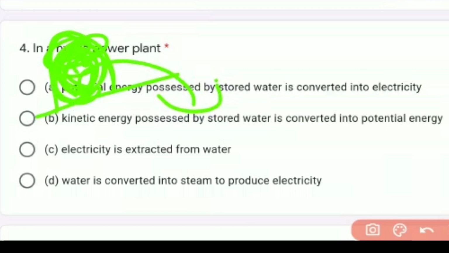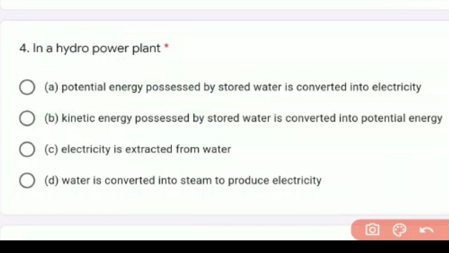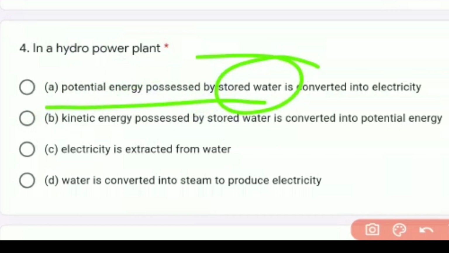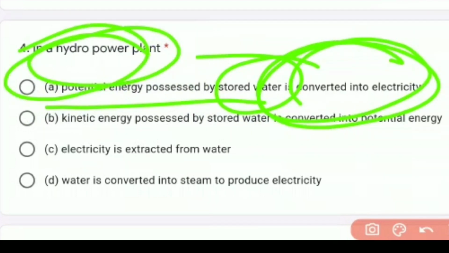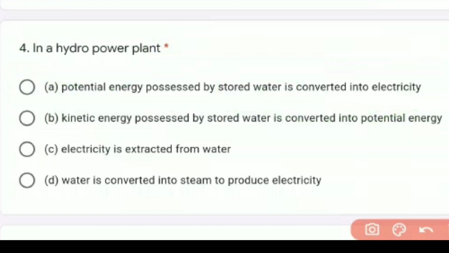Please remember, kinetic energy is the energy which is in motion. Potential energy is the energy which is stored, which can do work. So the potential energy which is stored is converted into electricity, and this is the technology we use in the hydro power plant. So the answer for the fourth question is option A.